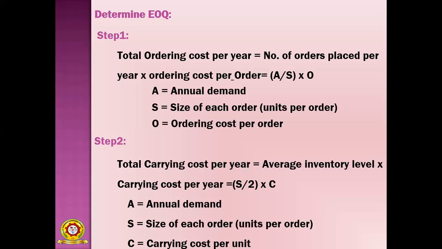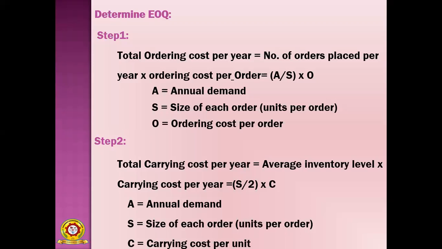Suppose annual demand is 10,000 kgs. So in each and every order, how much raw material do you place? Suppose every time you give a 100 kg order. Then you are giving 100 units in each and every order.